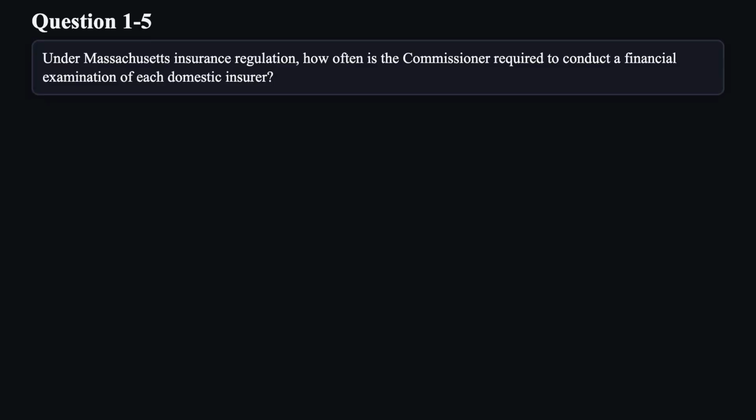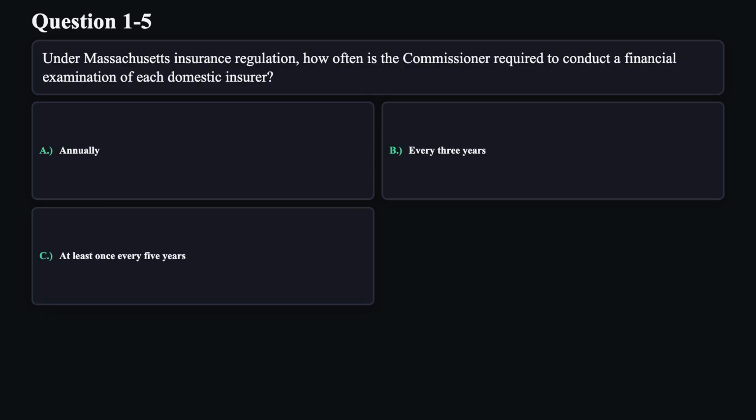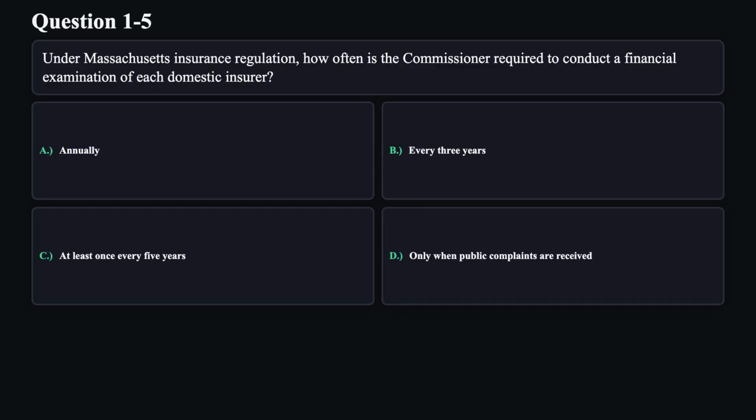Question 5. Under Massachusetts insurance regulation, how often is the commissioner required to conduct a financial examination of each domestic insurer? A. Annually. B. Every 3 years. C. At least once every 5 years. D. Only when public complaints are received.